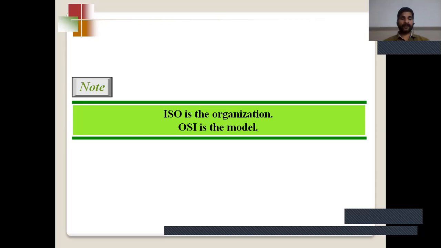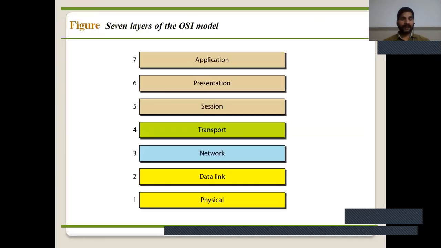The OSI reference model is a conceptual model composed of 7 layers. Each specifies a particular network function. The model was developed by ISO in 1984. The OSI model contains 7 layers, therefore it is also known as the 7 layer architecture model.